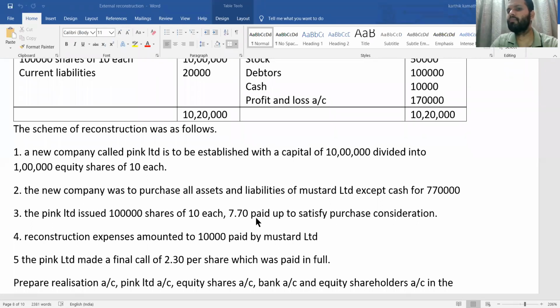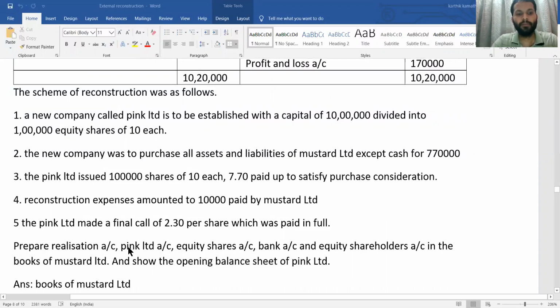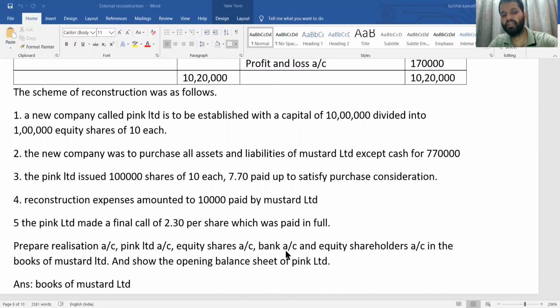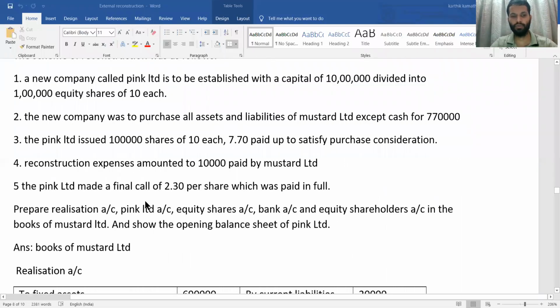So in the books of a transferor company, while preparing the realization account, you need to show this amount because it is specifically mentioned. Prepare the realization account, Pink Limited account, equity shares account, bank account, and equity shareholder account in the books of Mustard Limited, and show the opening balance sheet of Pink Limited. So all the accounts you need to do, and the opening balance sheet also.